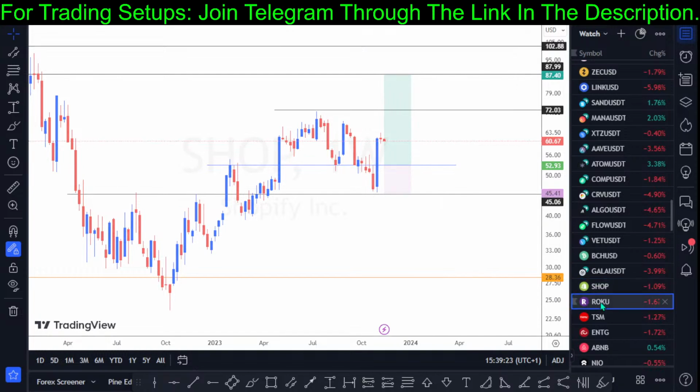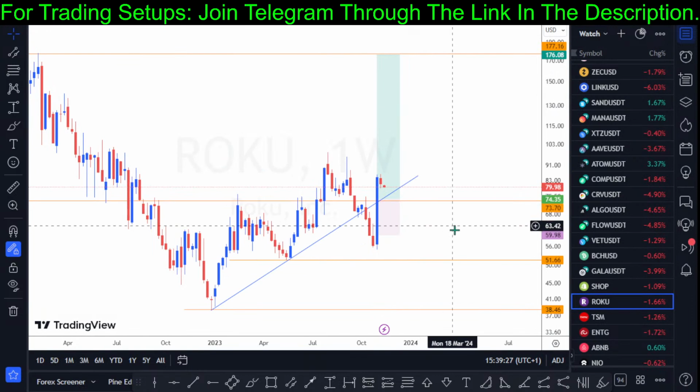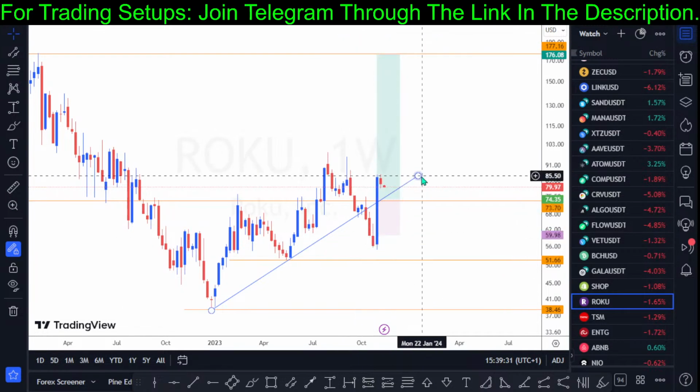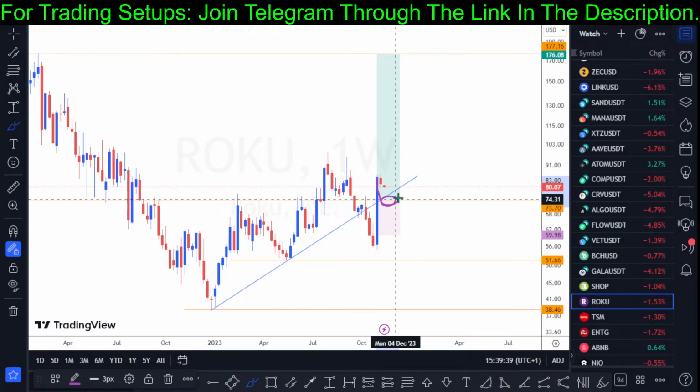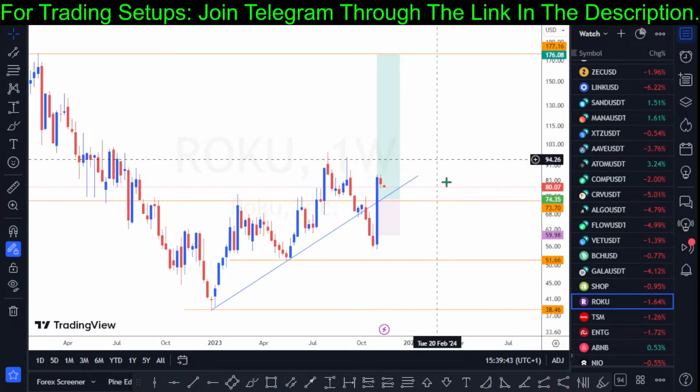And then I have Roku. I'm still watching Roku. I'm still hoping for Roku to make a pullback because this is a long bull candlestick. I won't want to make an entry because to me the market value is too high. So I want to look out for a pullback to this key level structure before I can accumulate more on Roku. So that is my view on Roku.